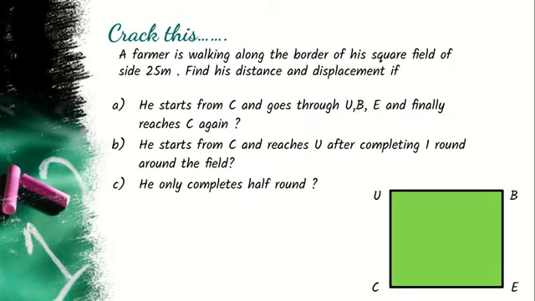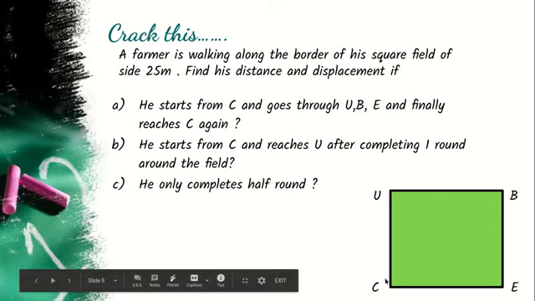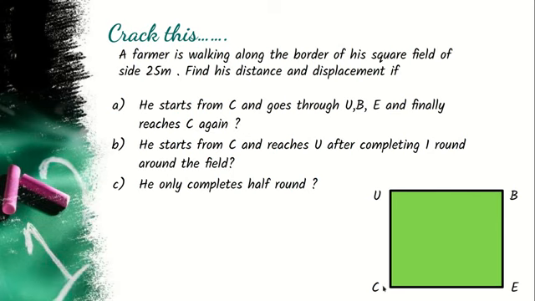Similarly, displacement, if you see, he is starting from point C and reaching back at point C itself. So there is no change in his position. So you can say that the displacement here is 0.